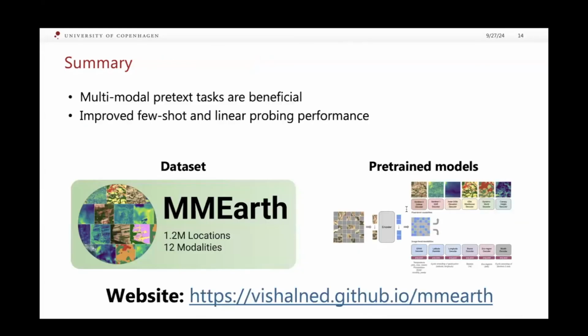To summarize, multimodal pretext tasks are beneficial, and our approach results in improved few-shot and linear probing performance. You can get the dataset and the pre-trained models on our website.